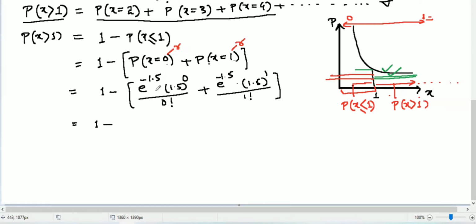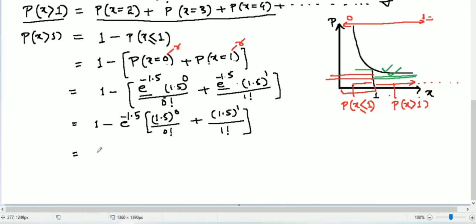1 minus, in both the terms we can see e to the power minus 1.5 is there. So let's take it common: 1 minus e to the power minus 1.5, open the bracket, 1.5 to the power 0 over 0 factorial plus 1.5 to the power 1 over 1 factorial, close the bracket.